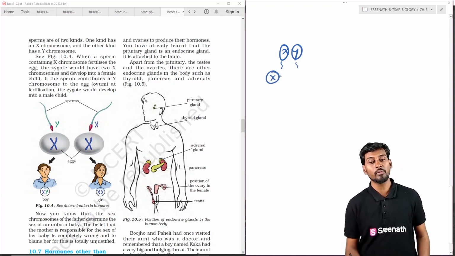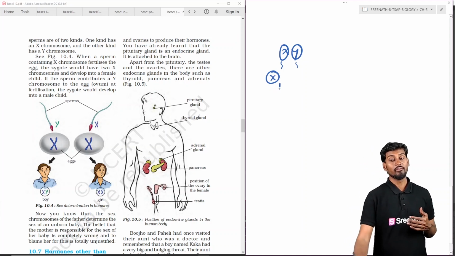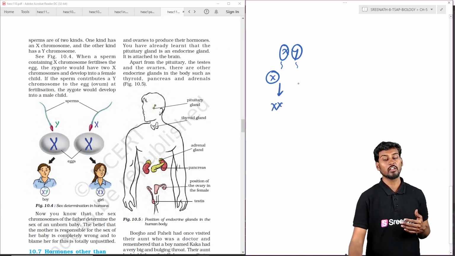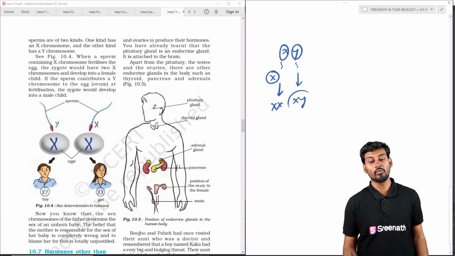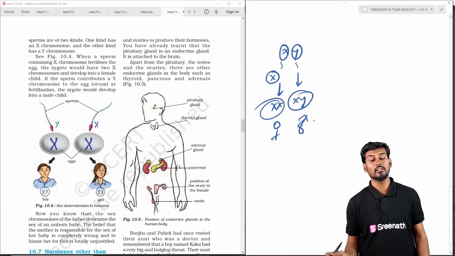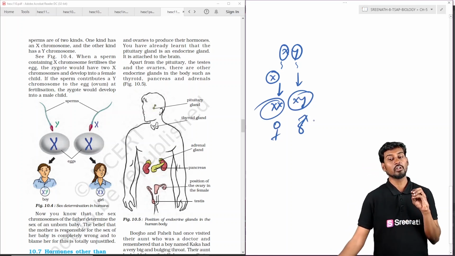If the X sperm fuses with the X ovum, we see the generation of an XX female. If the Y chromosome meets the X chromosome, it leads to the formation of XY. So the female is formed as a result of fusion of the X chromosome containing sperm with the X chromosome containing ovum.